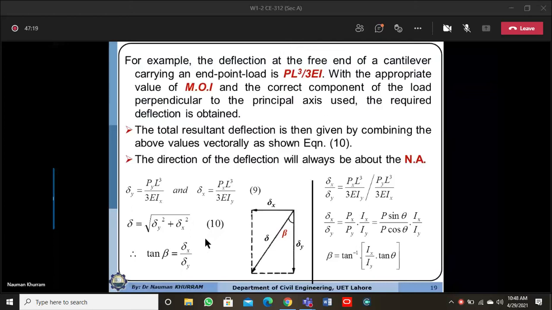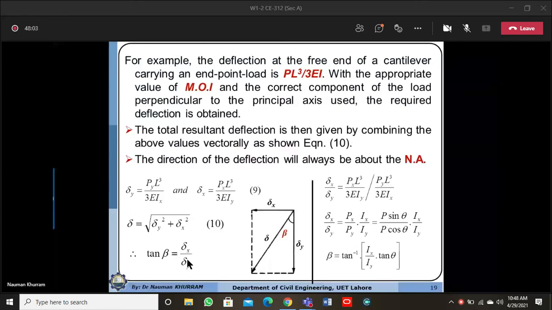And if you want to determine the inclination of the resultant deflection, maybe I am determining it here from the y axis, then we have this right angle triangle. In this right angle triangle, delta y is the base, and the perpendicular or vertical is delta x. So tan beta is the inclination. You can say that this deflection angle, which is also the inclination of neutral axis, is equal to delta x over delta y.